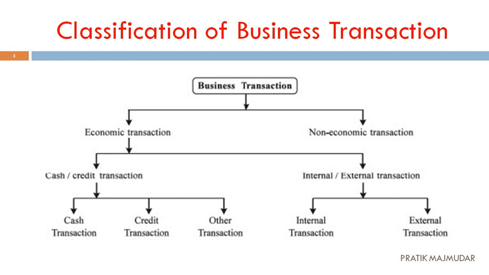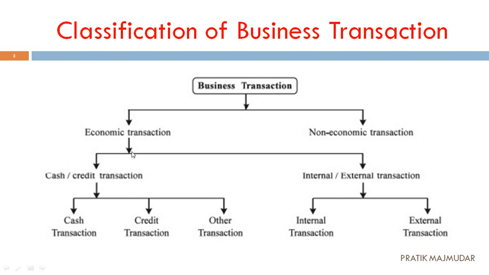Now we have classified the business transaction into two different parts. One is economic transaction, and second is non-economic transaction. Okay, now what is economic transaction? Where something in return should be there, monetary terms should be there, monetary value of the transaction should be there. And what is non-economic in nature? There should not be any kind of monetary values over here, then it is considered a non-economic transaction.